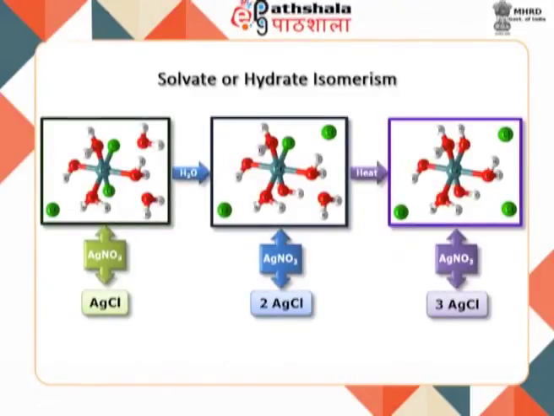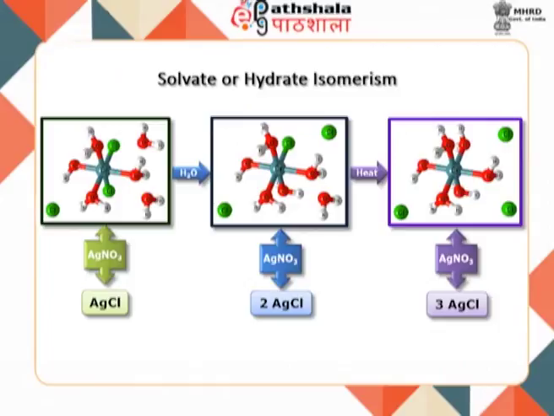In case of solvate or hydrate isomerism, the isomers have the same composition but differ with respect to the number of solvate molecules inside as well as outside the coordination sphere. The best known example of solvate isomerism is chromium chloride, which may contain 4, 5 or 6 coordinated water molecules. For example,